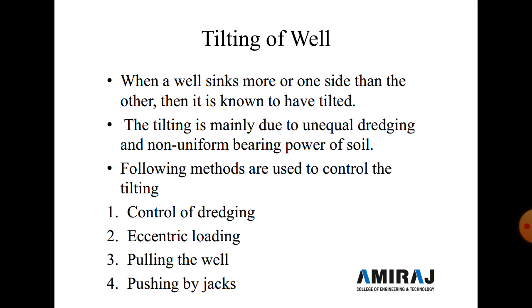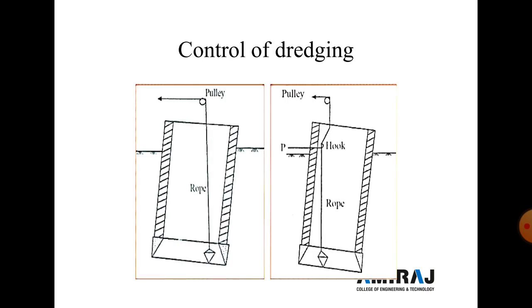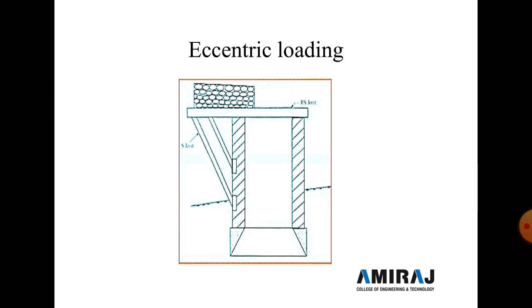So, control of the dragging. See this figure: we pull by the rope and fix the caisson in an exactly vertical position. Next is eccentric loading. If the caisson is tilting or inserted more on one side, then on the other side we put a load so that it is inserted exactly vertically in the ground.